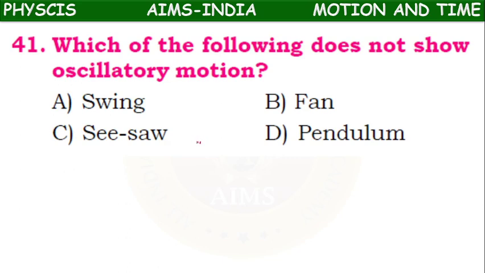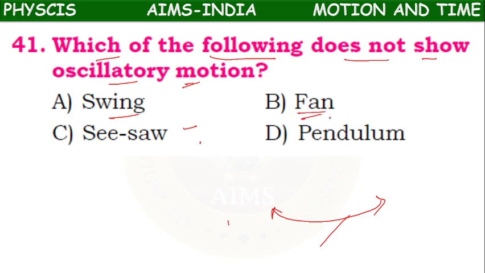41st question. Which of the following does not show oscillatory motion? Here a swing will move forward and come backward. It's a kind of oscillatory motion. A fan will rotate only in one direction. It won't come back, so it is not an oscillatory motion.